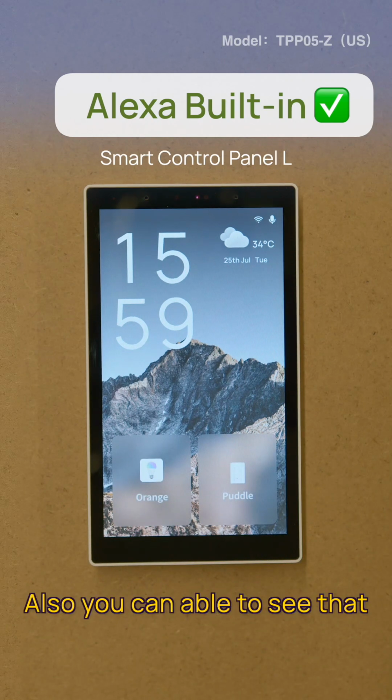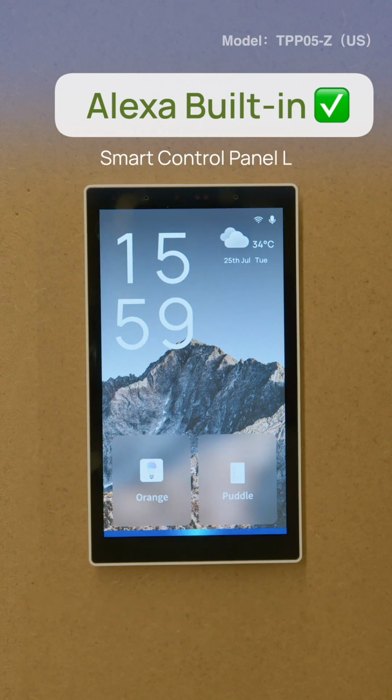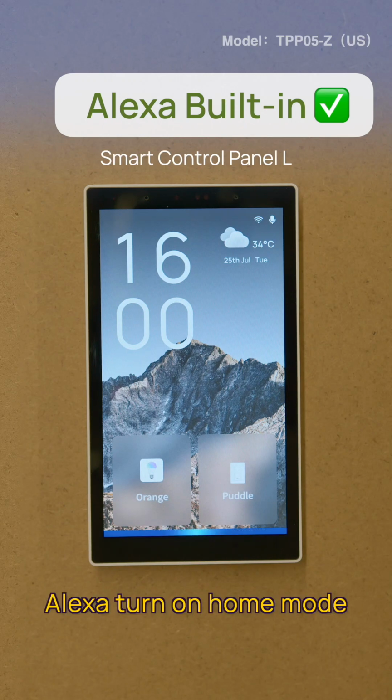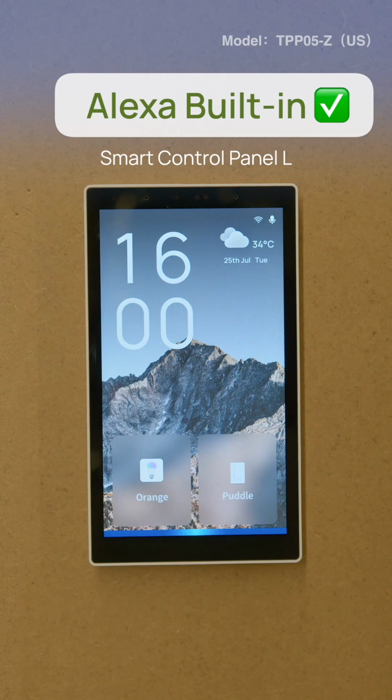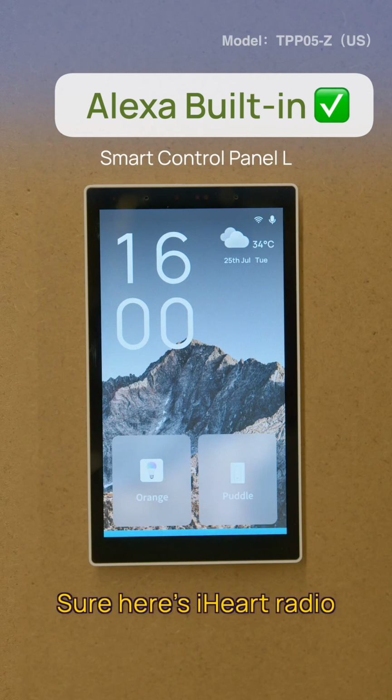Also, you can say, since you have a home mode, Alexa, turn on home mode. Okay. Alexa, play music. Sure, here's iHeartRadio.